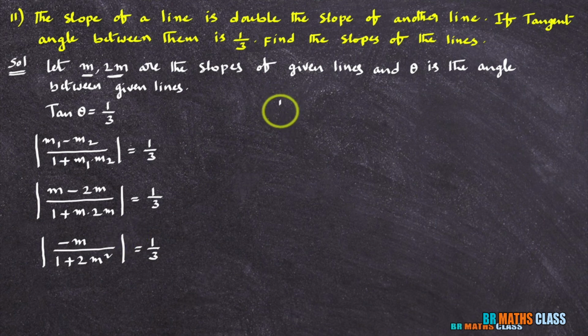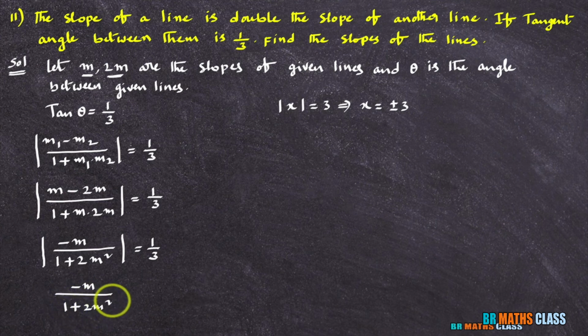You know this: modulus of x equal to 3 means what are the possible values of x? x may be plus 3 or minus 3. Modulus of 3 is 3, and modulus of minus 3 is also 3. So if you want to remove the modulus here, you can write m divided by 1 plus 2m squared as plus or minus 1 by 3.